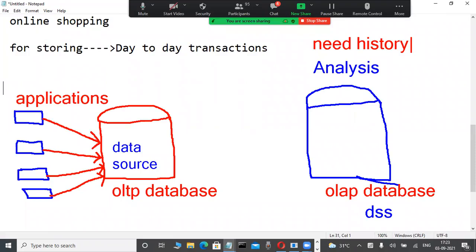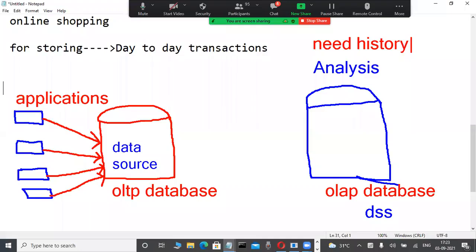Whatever match is going on today, England and India, through that match only we cannot decide that he is the best player. He is the best player only in this match. But to know who is the best player in cricket, we take data from the past 50 matches, or past 20 or 30 matches, and with so many previous matches we can decide who is the best player in cricket. That's why historical data is required.